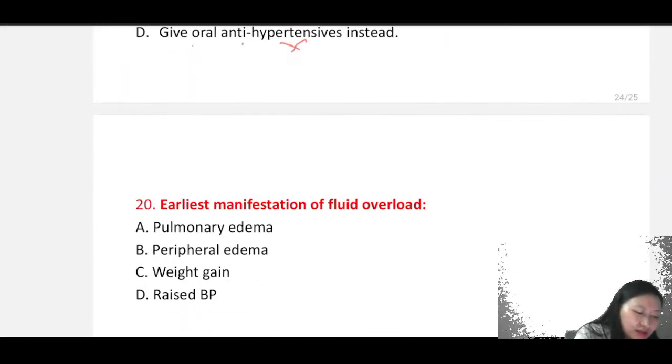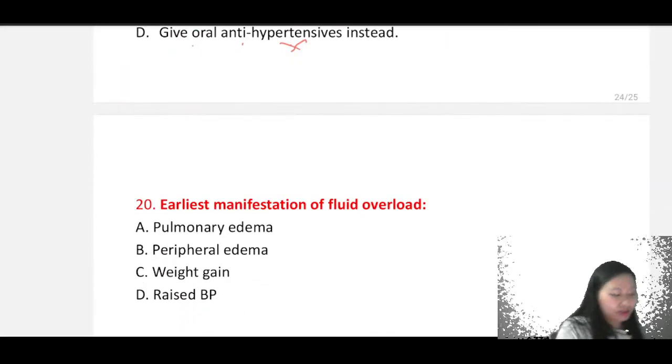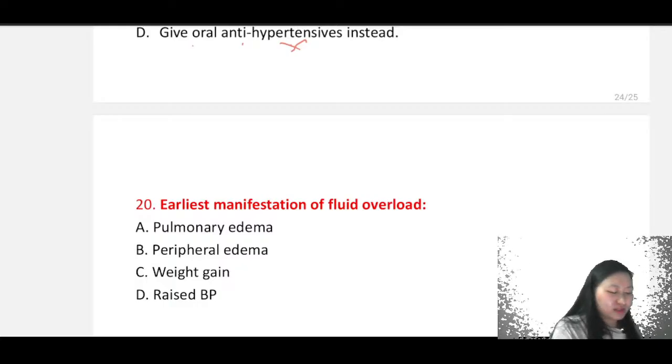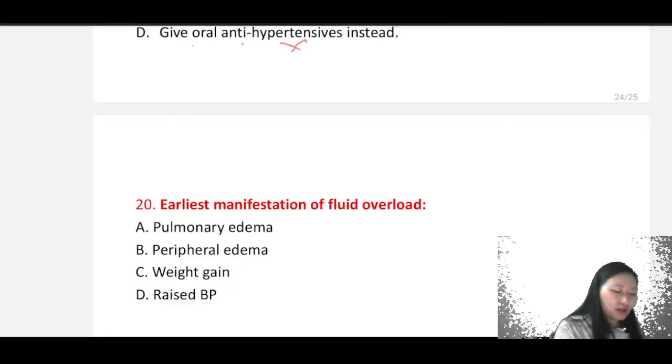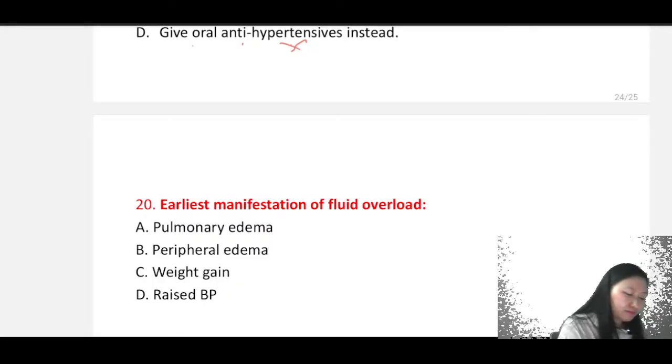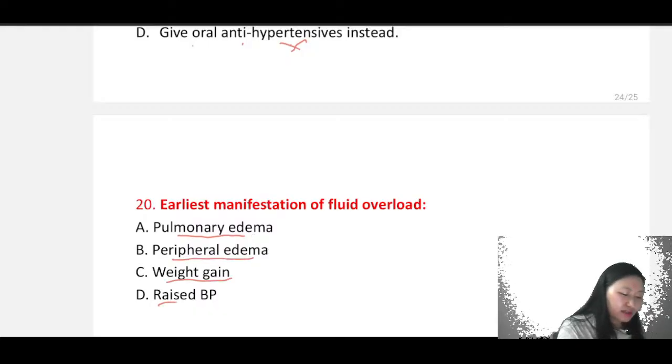The last question for today is earliest manifestation of fluid overload. What is the earliest manifestation of fluid overload? The earliest manifestation, is it pulmonary edema? Is it peripheral edema? Is it weight gain? Is it raised BP?